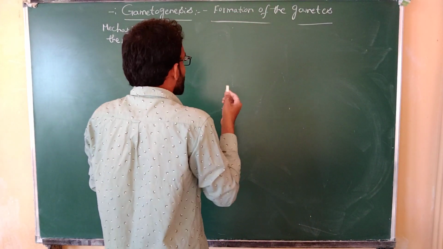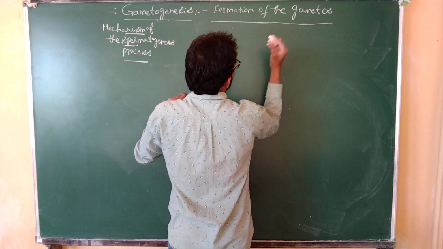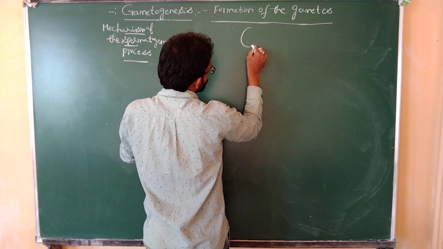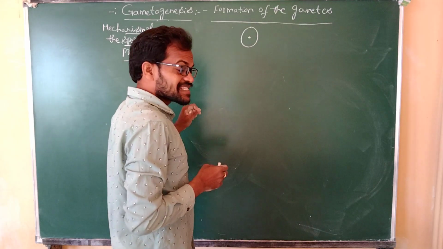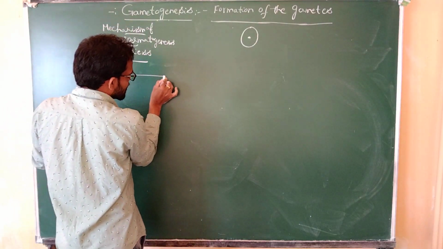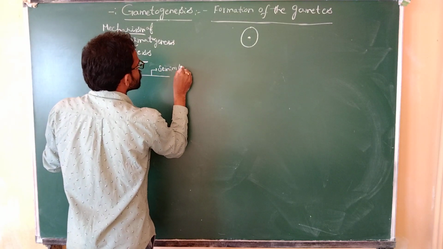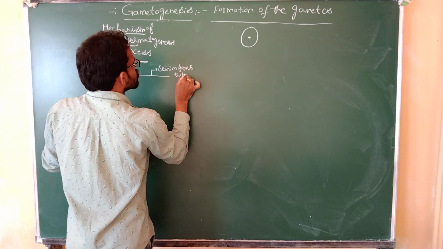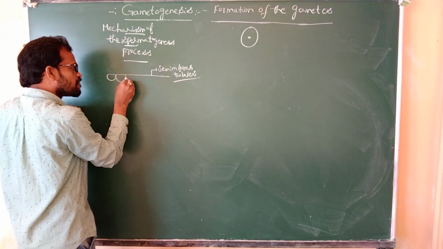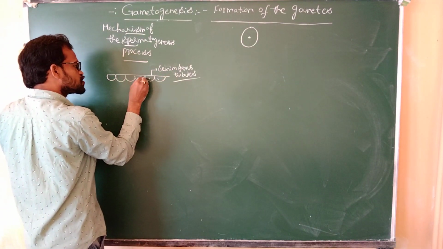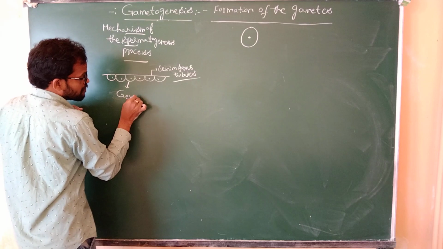Coming to the spermatogonium mother cells, what is the first one? The spermatogonium mother cells form the inner lining of the seminiferous tubules. The inner lining is made up of germ cells.